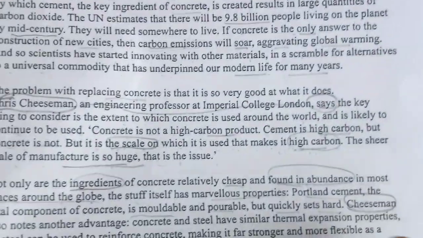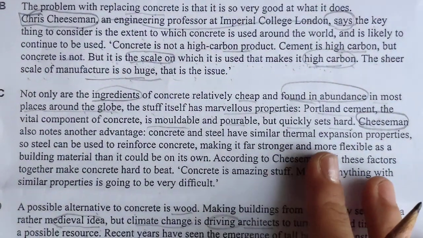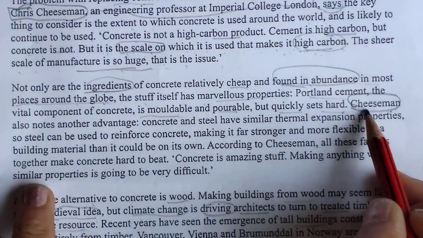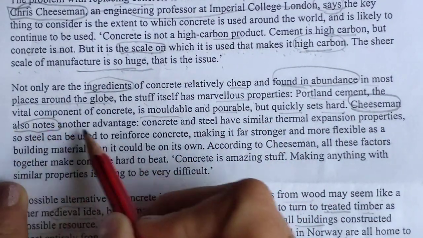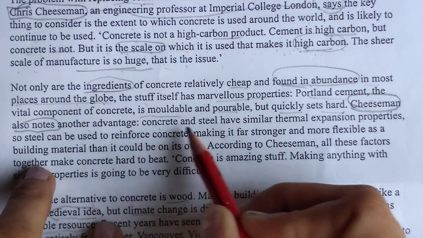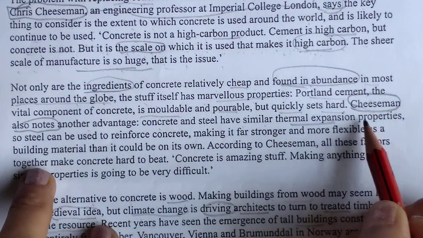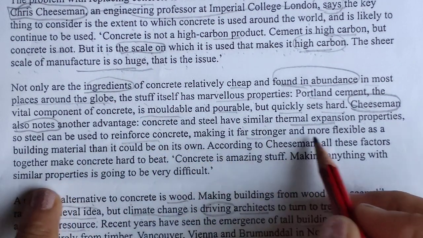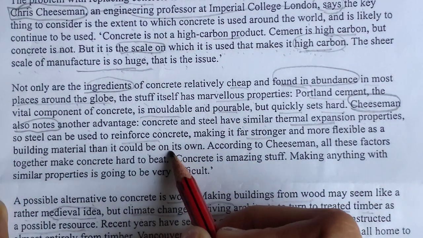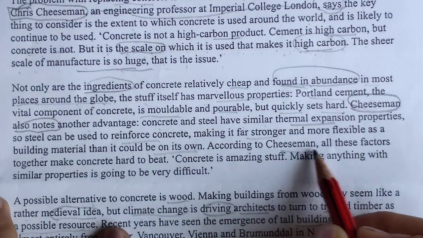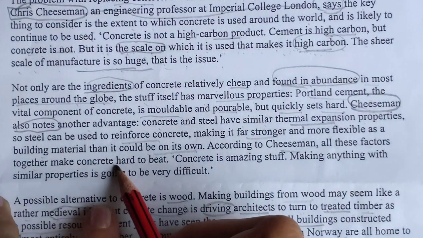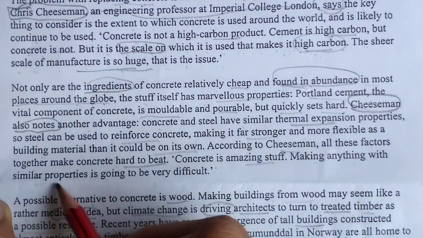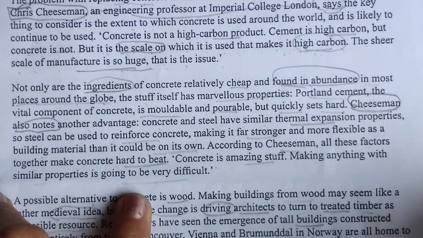Okay. But this person's name is in another paragraph also. Let's read what he is saying. Cheeseman also notes another advantage: concrete and steel have similar thermal expansion properties, so steel can be used to reinforce concrete, making it far stronger and more flexible than it could be on its own. According to Cheeseman, all these factors together make concrete hard to beat. Concrete is amazing stuff, and making anything with similar properties is going to be very difficult.